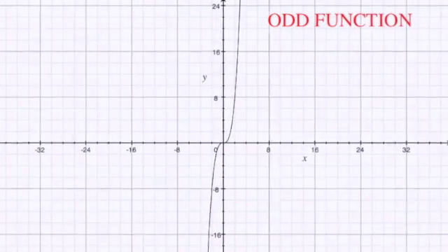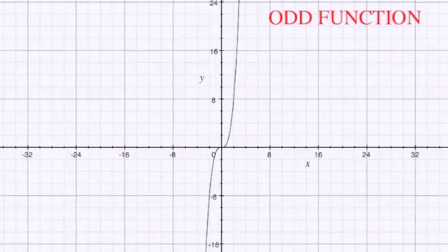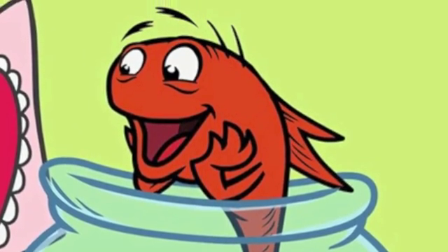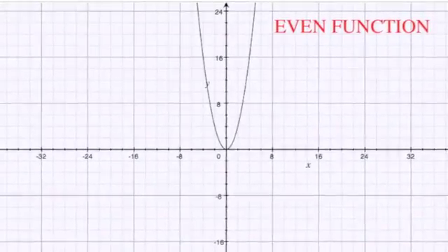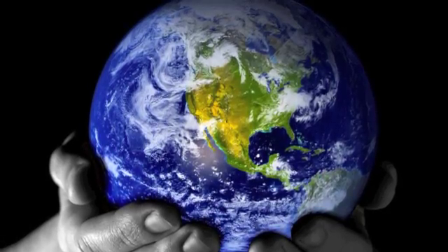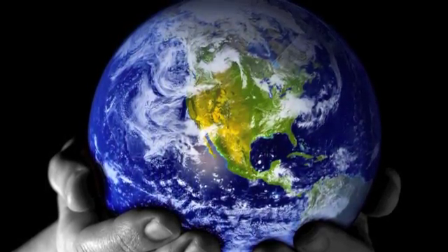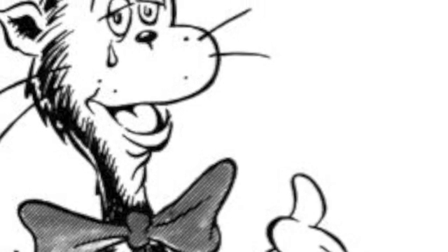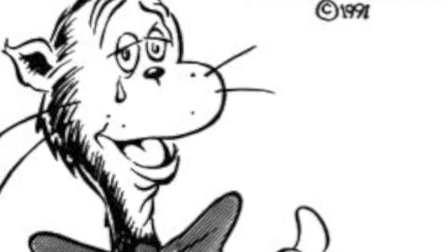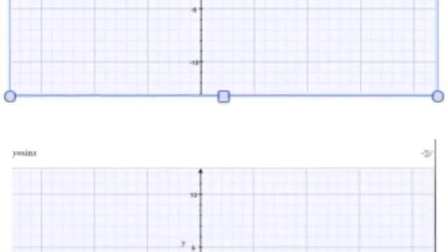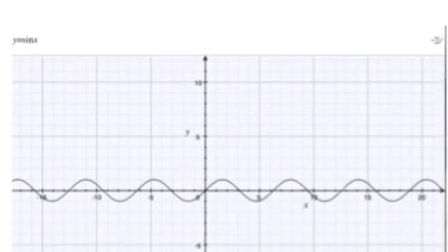Please tell me what makes an odd relation? About the origin, there is symmetric rotation. What about the other one, an even one that is? It's where a function is symmetric about the y-axis. Now let's tell the world all that we know. My brain is about to overflow. But wait, Cat cried, we can't forget the infamous functions that are periodic. Together they remembered where the functions are concave. They plotted the points of the cos and sine wave.